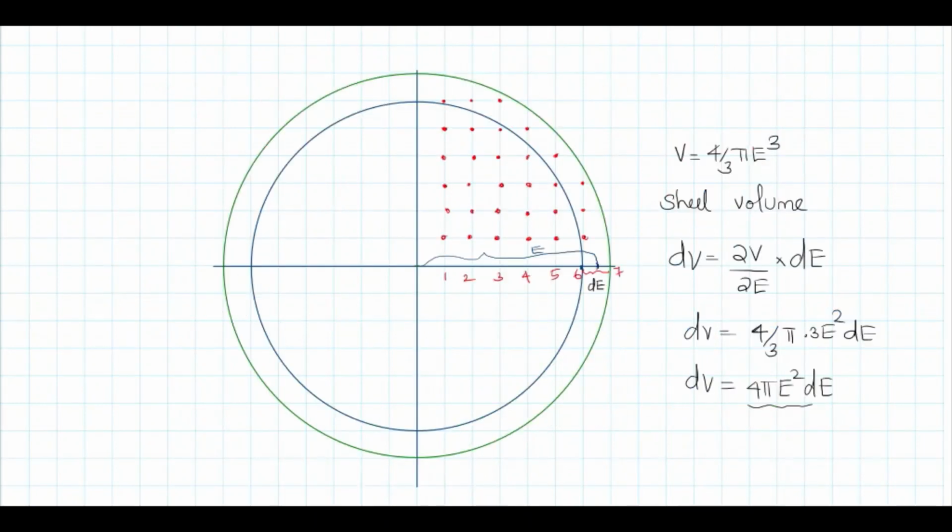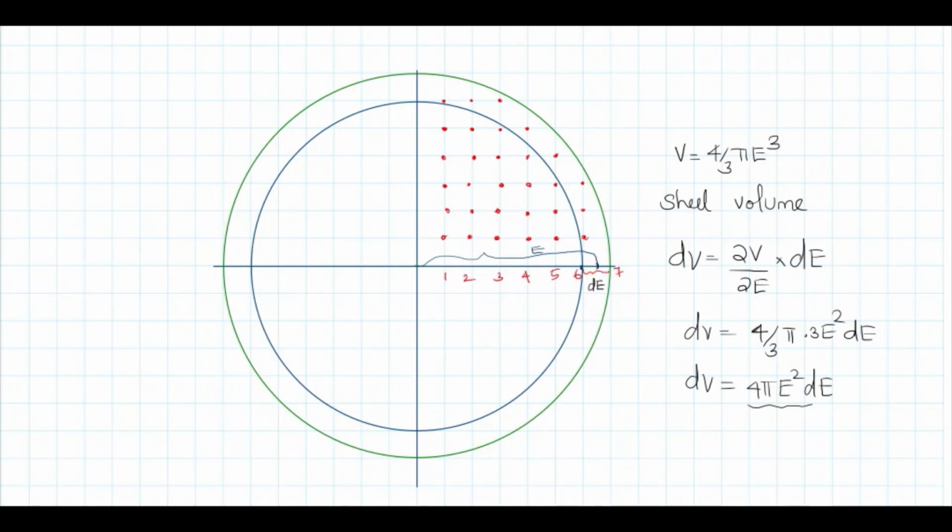Now consider this shell of thickness dE. The average radius is E. So this is E minus dE by 2 and this outer one is E plus dE by 2. What is the volume of this shell? The volume of a sphere of radius E is 4 by 3 pi E cube.